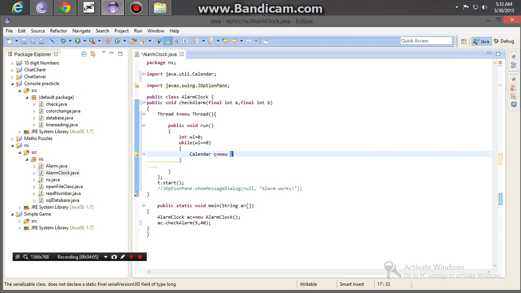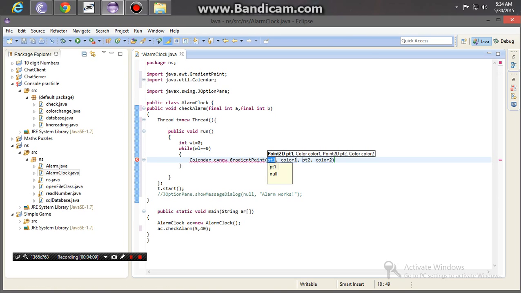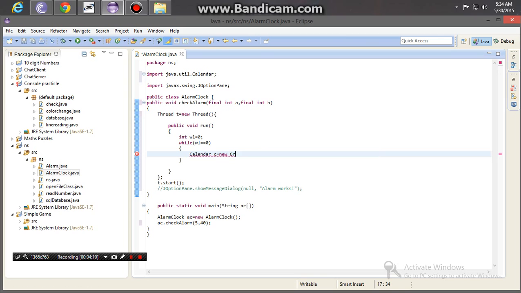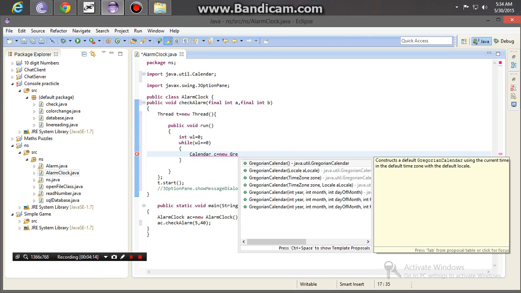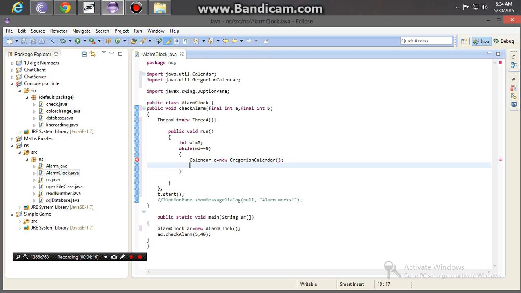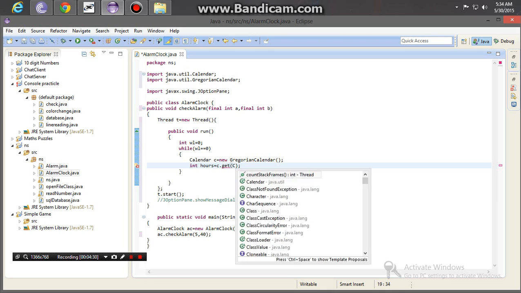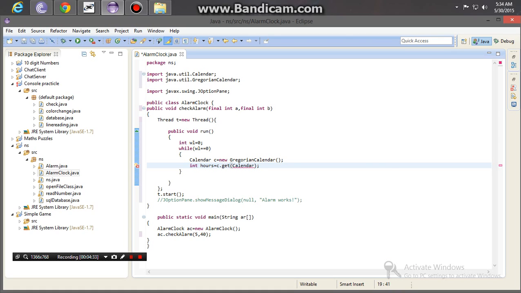Wait, we have to type GregorianCalendar, give the semicolon. After that you have to type int hours = c.get(Calendar.HOUR).